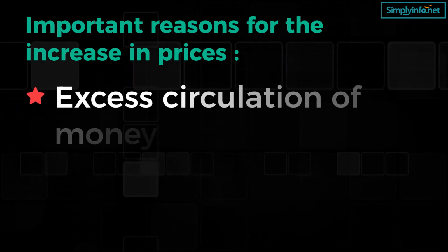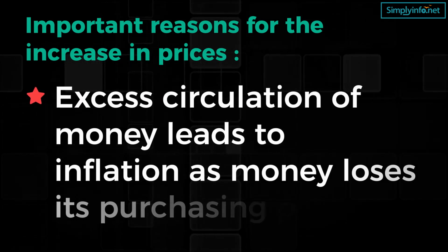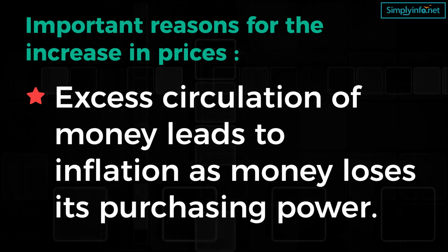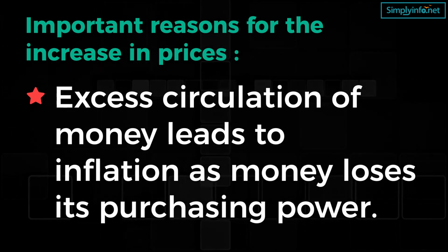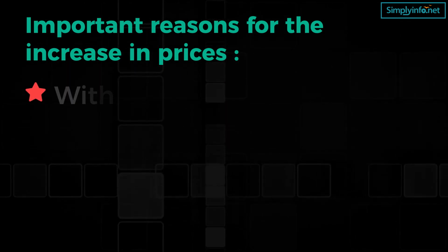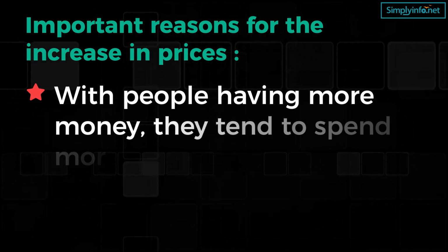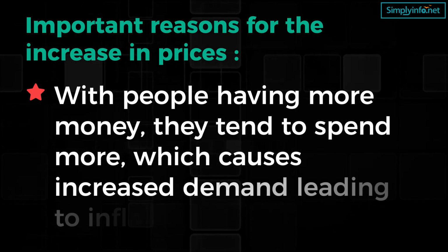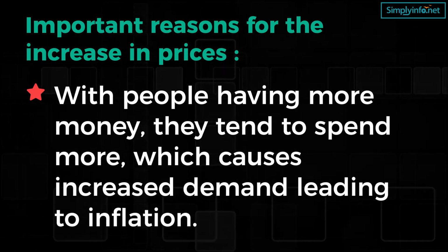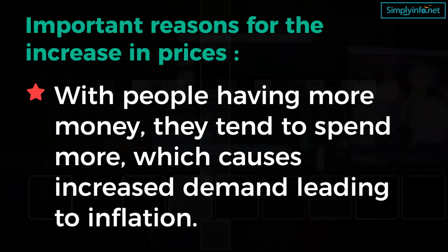Number 2. Excess circulation of money leads to inflation as money loses its purchasing value. Number 3. With people having more money, they tend to spend more, which causes increased demand, leading to inflation.